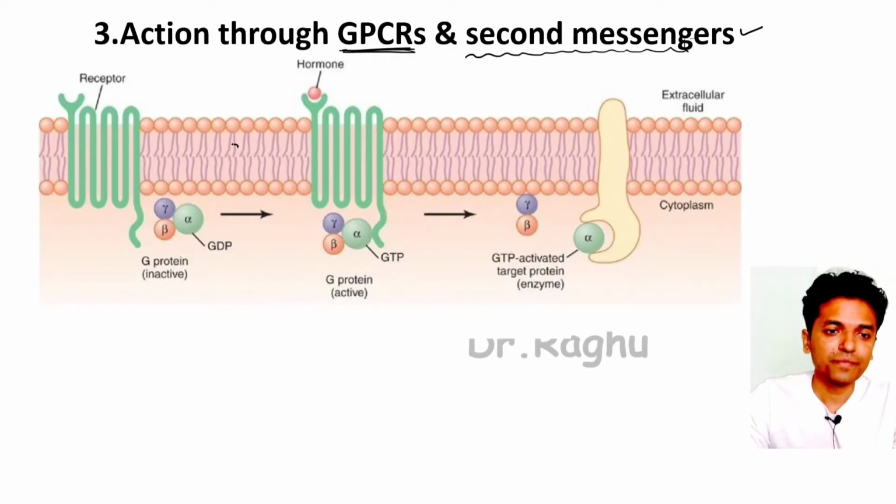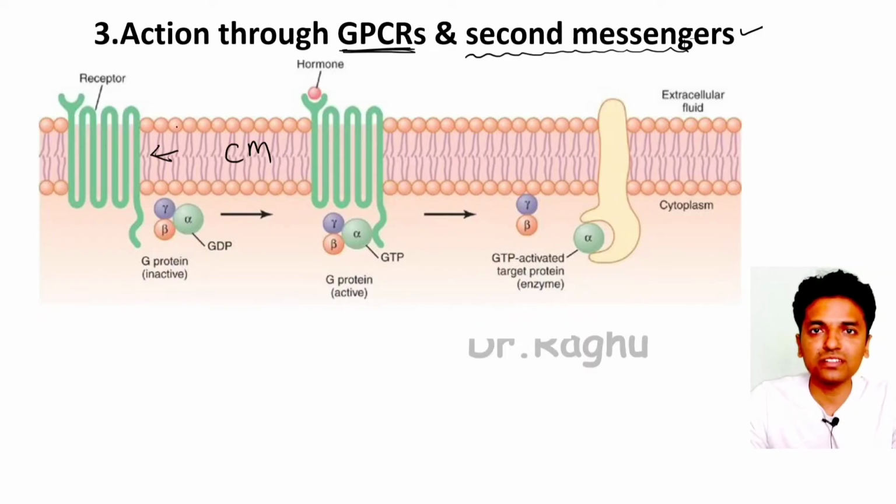Again, we can see here that this is our cell membrane, and in the cell membrane we have this receptor. Now this receptor has an extracellular domain, a transmembrane domain, and an intracellular domain. The extracellular domain of the receptor is the one which allows the ligand or the hormone to bind to it. The transmembrane domain is very important because it traverses the cell membrane 7 times.